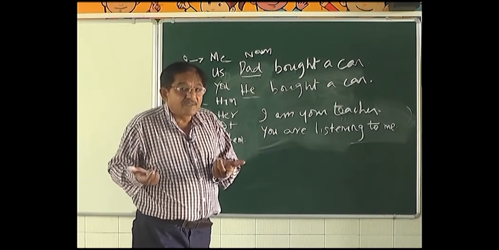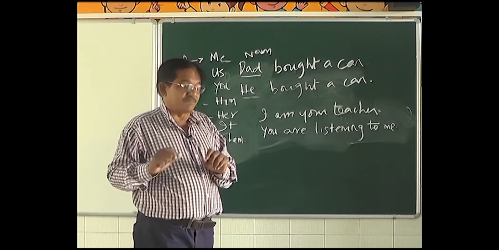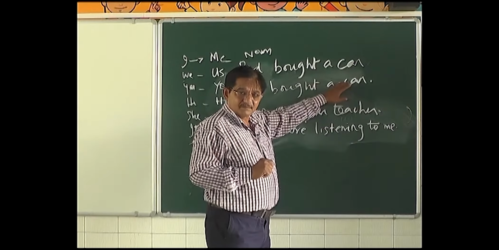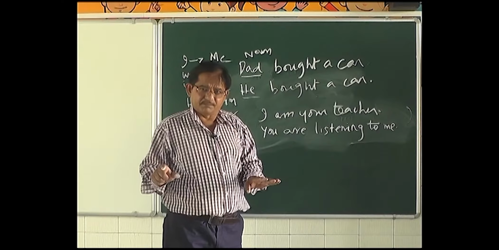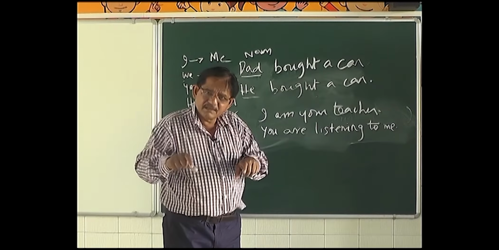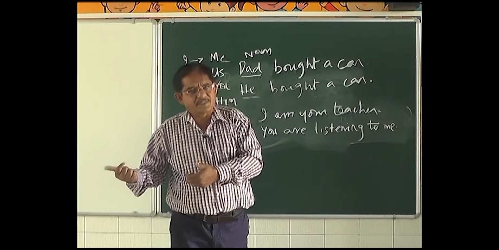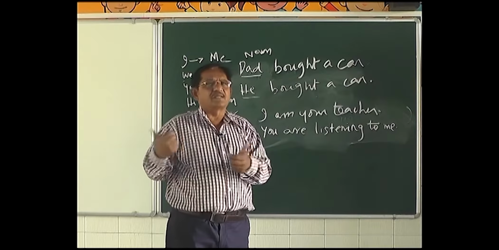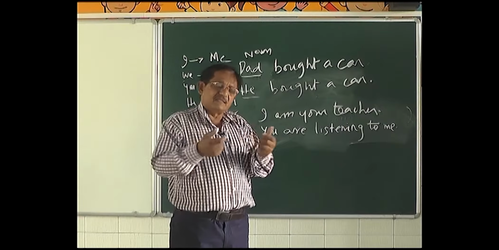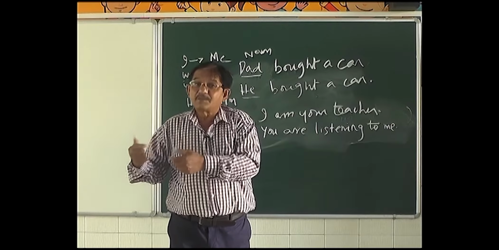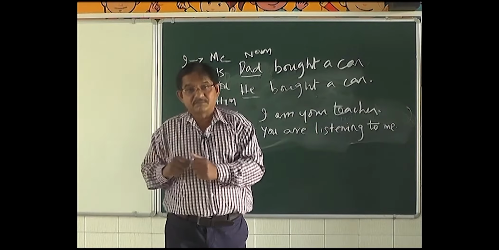Now what am I trying to tell you here? Listen to me very carefully. When a noun becomes the object, it does not change its form. Dad will be dad in the subject, dad in the object. Dad has no different forms for subject and object. Ram, in the subject also Ram is Ram, in object also Ram is Ram. Rohan, Sita, they are all nouns.